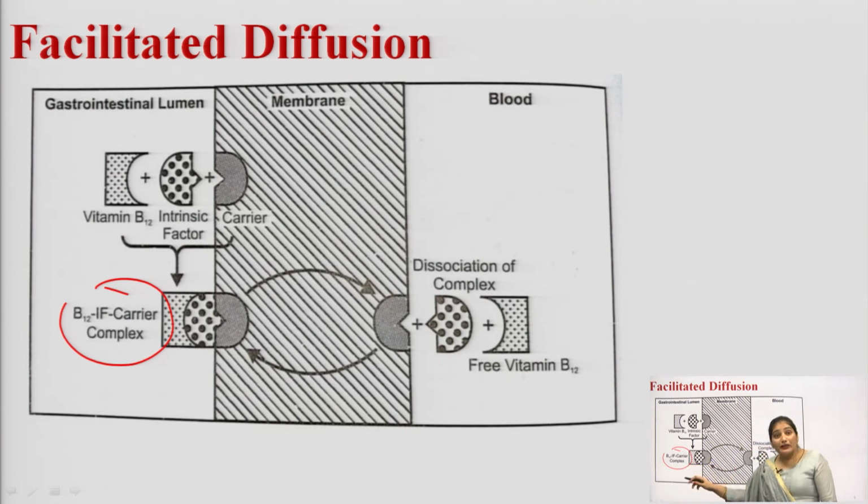This complex is transported into the blood, and here the free vitamin B12 is released, and the carrier molecule goes back into the GI lumen to take another molecule of the drug. This is facilitated diffusion.